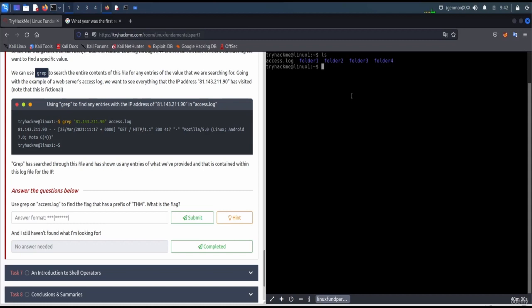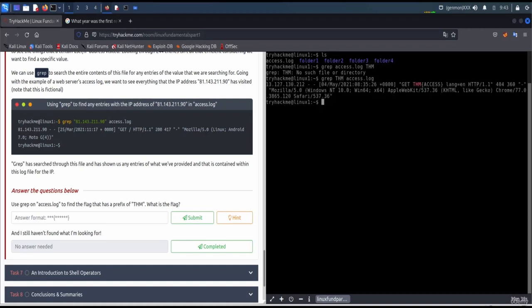Use grep on access.log to find the flag that has a prefix of thm. Let's actually grep for thm in access.log, and we can see here thm slash access. This is the flag. If I check the word count, there are 302 lines in our access log.